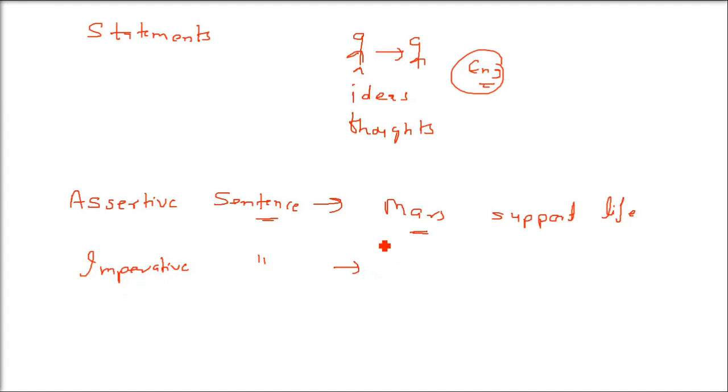Second is the imperative sentence. Here a sentence is when you are requesting something: please give me this, please bring me that. Or a command: do this. Why haven't you done this? Please do this. So request or command, this is called an imperative sentence. I'm writing everything in short because I don't want to take a lot of time, so writing in WhatsApp language. So, please bring me a cup of tea. This is an imperative sentence.